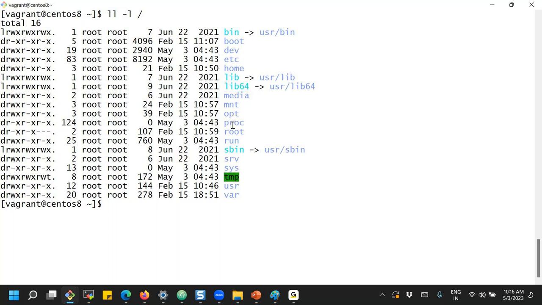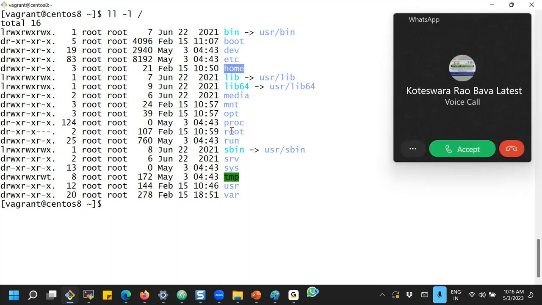The proc, what does proc contain? Process information, runtime process information. If you would like to access it, that is proc. What is the root folder? The home directory of the root account, the root user's home directory. All other users' home directories are by default in the home folder, but the root user, the super user, has its home directory at /root.